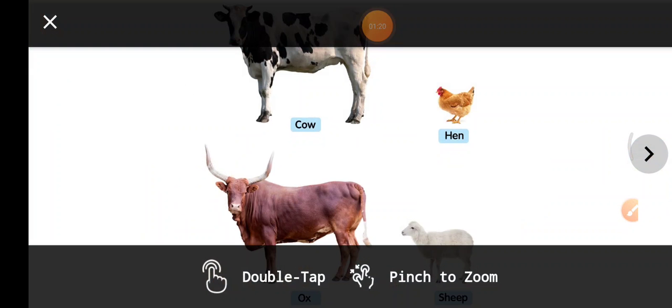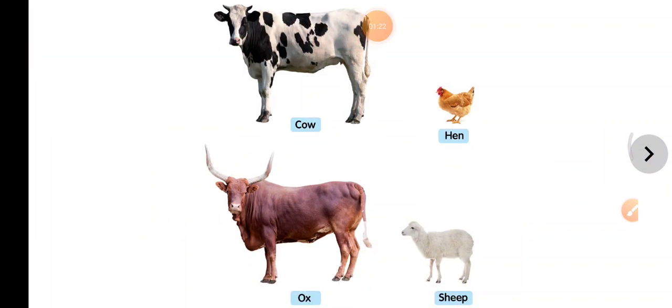So let us observe this picture. What do you see in this picture? You can see a cow, a hen, an ox and sheep, right? These are some farm animals. And how do they help us? All of you know that, if you start with the cow, it gives us milk. We drink milk. Milk is very healthy food. With milk we make several products like ghee, cheese, butter, yogurt, curd, whatever you call it.